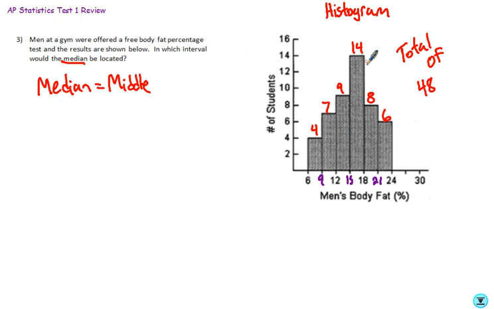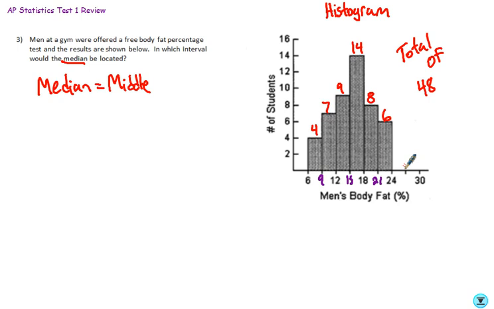By looking at this, it's fairly symmetric. So you might even just eyeball it and say, well, it looks like the middle is probably going to be between 15 and 18, because we have this peak here, and for the most part, it looks roughly symmetric. The left side looks very similar to the right side. Between 15 and 18 would be a good guess, but we want to do more than just guess. We want to come up with a more accurate estimate.